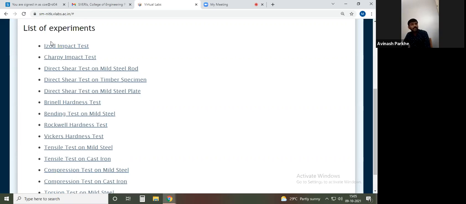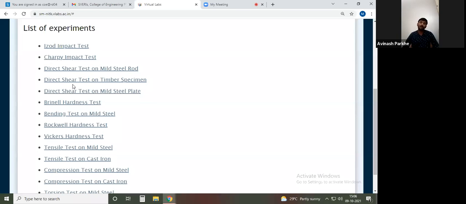But now, as per the modified syllabus, out of this total number of tests, some tests are considered under the strength of material, and some of the tests are considered in one of the subjects in third year, called metallurgy. So in the third year, you have one metallurgy subject, and under that subject, some tests from this list will be considered.